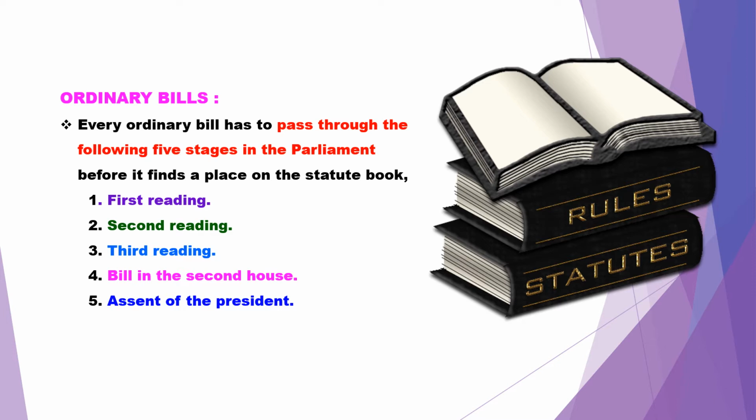It starts with the introduction of the bill. The law-making process starts with the introduction of the bill. In the case of an ordinary bill, it can be introduced in either house of the Parliament, either in Lok Sabha or in Rajya Sabha. Only after it becomes an act does it find a place in the statute book. But before that, it goes through 5 stages: the first reading, second reading, third reading, the bill in the second house, and the assent of the President.